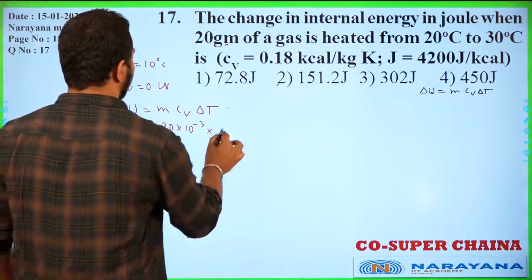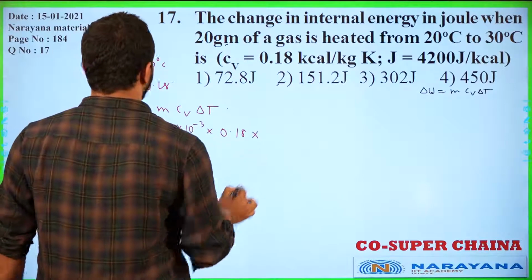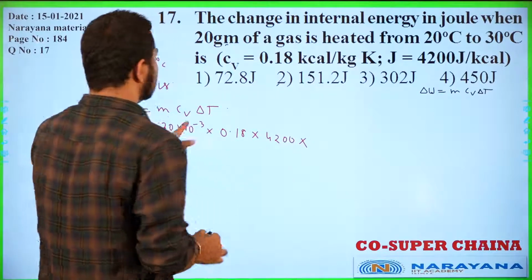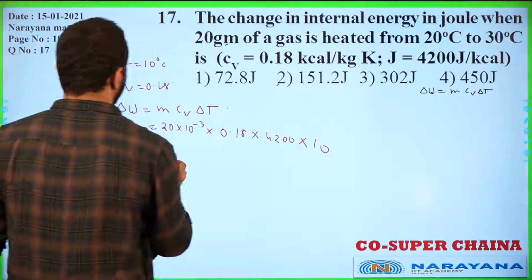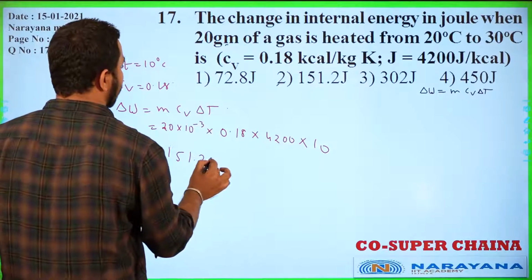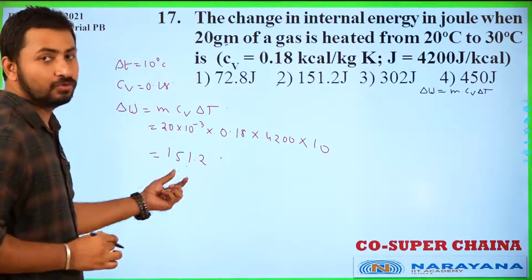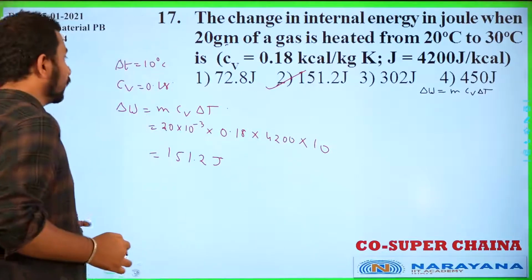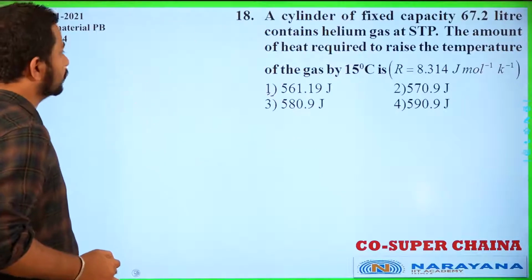Cv value 0.18, and here you need to convert this into joule. So we'll multiply this and delta T. If you simplify all this, we'll get the answer as 151.2 joule, and that will be the answer of this question, student. Okay, so let's proceed to the next question now.